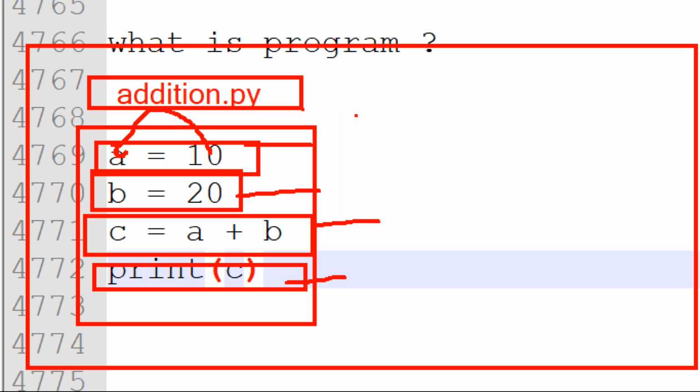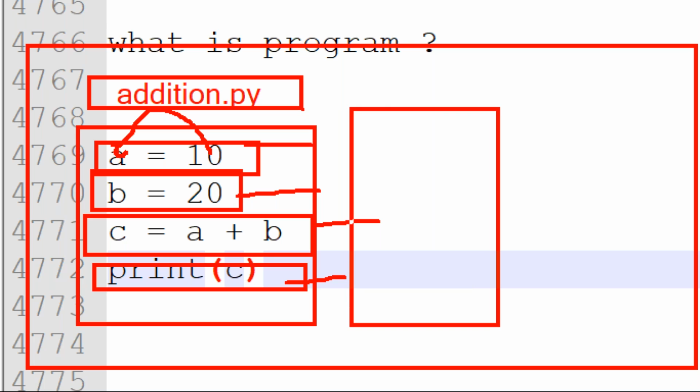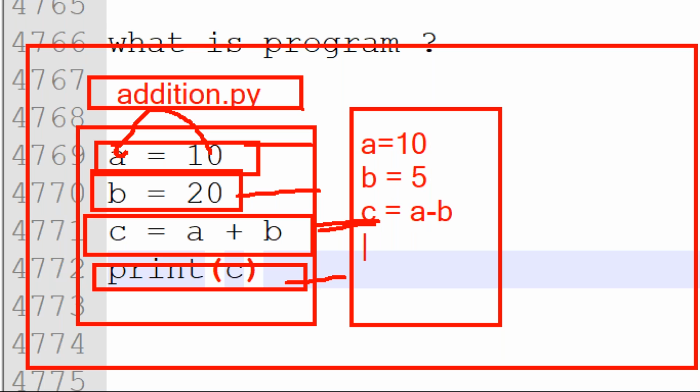What is the subtraction related here? So same program: you are going to write a value, b value, c value, and a minus b. Okay, am I right? So a equal to 10 and b equal to, for example, 5, I'm writing. c equal to a minus b you are taking, and then print c you are going to write. So this is nothing but subtraction. Understand this one?